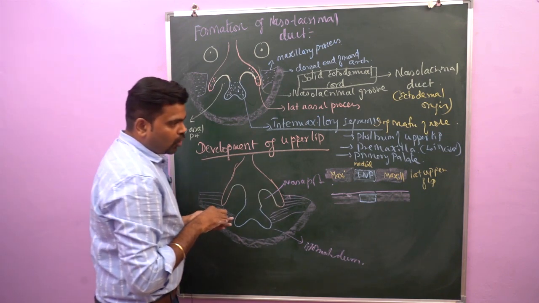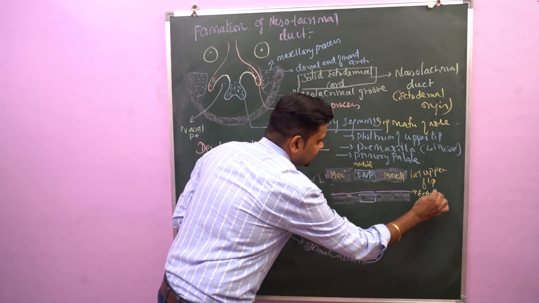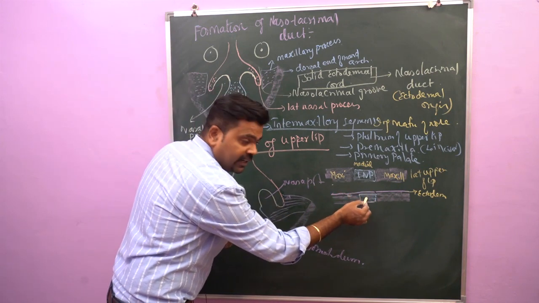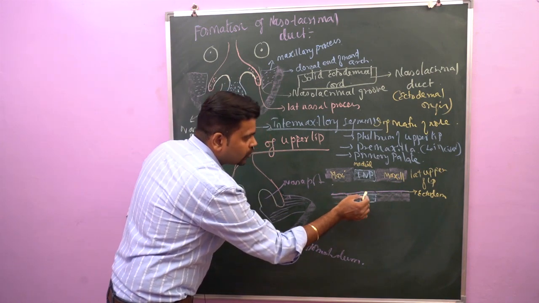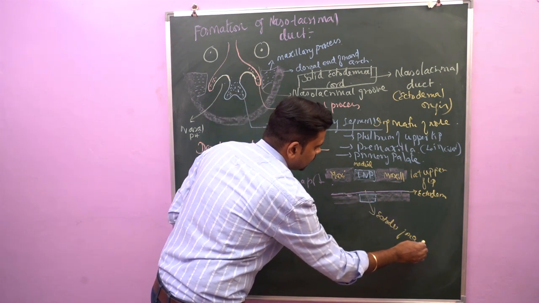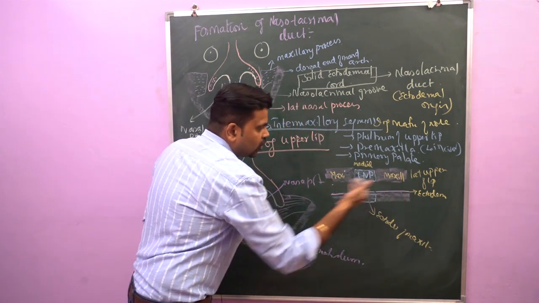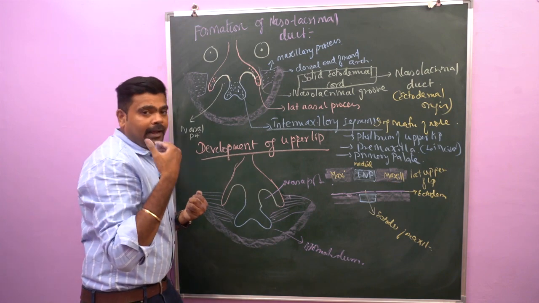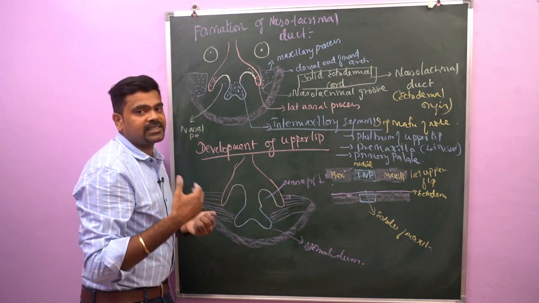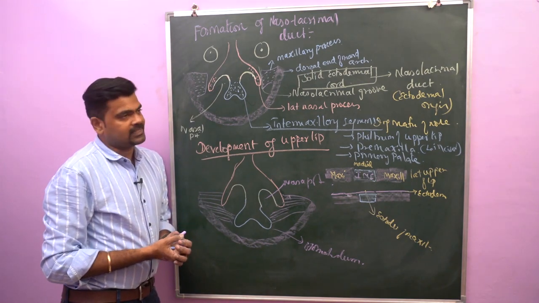Next, the ectodermal origin. On the lateral side, it is covered by ectoderm of the maxillary processes. On the medial side, that is on the philtrum of the upper lip, it is also covered by ectoderm of the maxillary process. So the whole ectoderm of the upper lip is derived from the ectoderm of the maxillary process. That's why the upper lip is supplied by the maxillary division of the trigeminal nerve. Next, we'll see about the development of the nasal cavity.